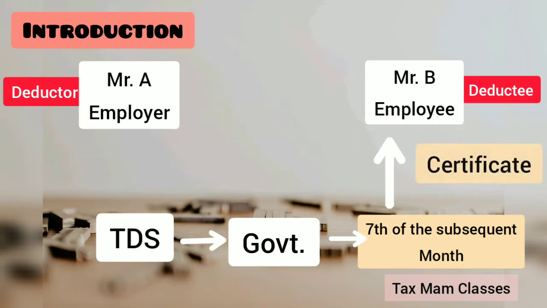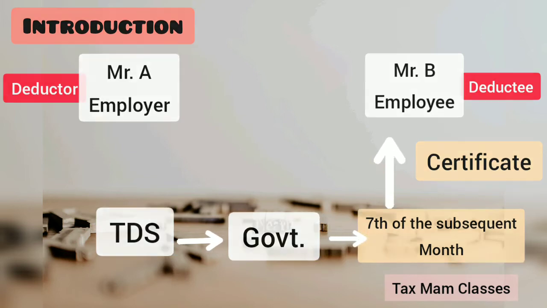After depositing the amount, the deductor will issue a certificate as evidence of tax paid on their behalf in Form 16, 16A, 16B or 16C. Form 16 is for the TDS on salary payment, Form 16A is for the TDS on non-salary payments, 16B is for the sale of property, and Form 16C is for the TDS on rent.